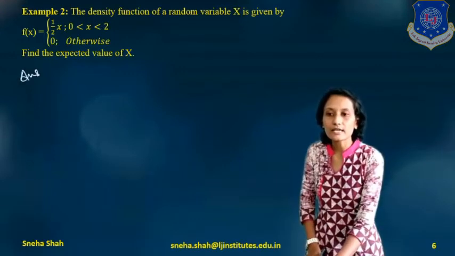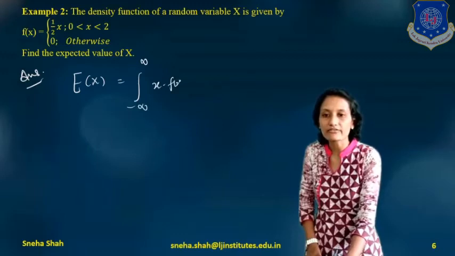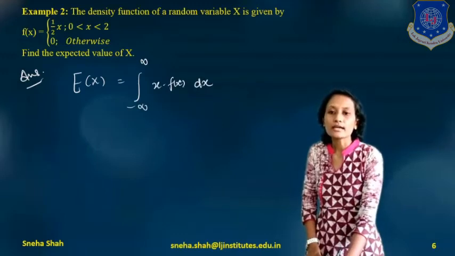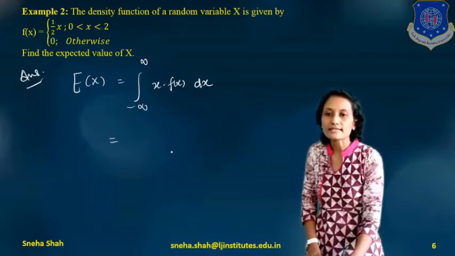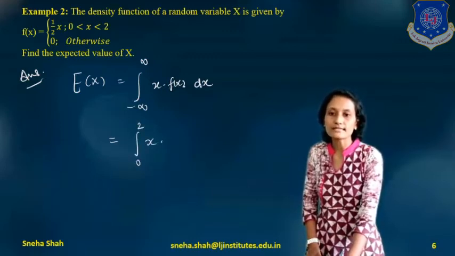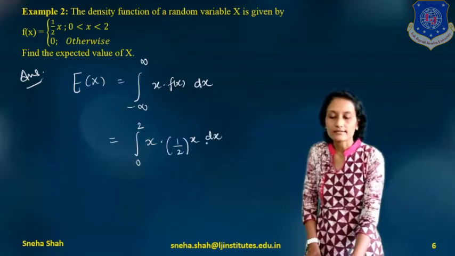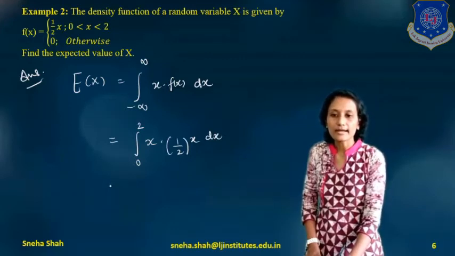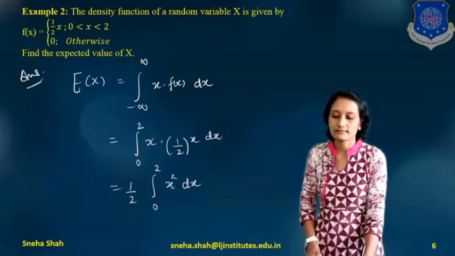For this, we take the equation as expected value of x equals integration from minus infinity to infinity of x into f of x dx. Now here we'll put in the value of f of x. So f of x equals this for the range of x between 0 to 2, so the limits will change from 0 to 2. x into, instead of f of x, we'll write 1 by 2 x dx. Now if I simplify this, 1 by 2 is a constant, so it will be outside of the integration, 0 to 2 of x into x, so its value will be x square dx.